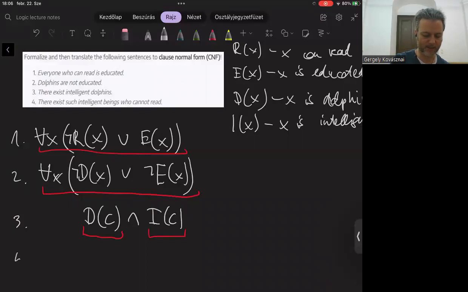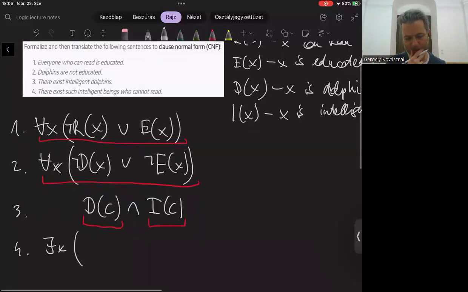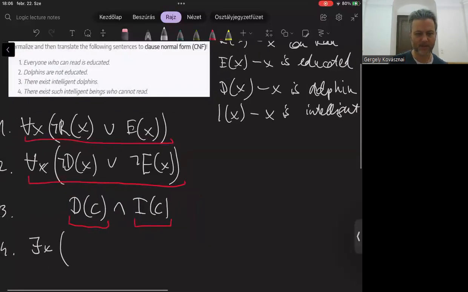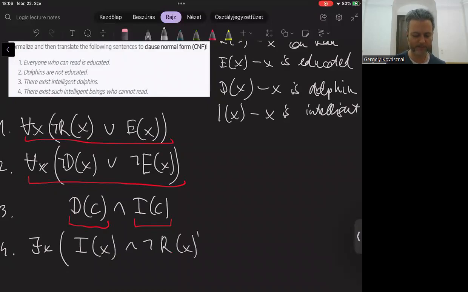Okay, last sentence. There exist such intelligent beings who cannot read. Of course, we must use an existential quantifier, exists x, and then intelligent beings. So x, of course, is supposed to be intelligent and cannot read. So not R(x). Exists x, I(x) and not R(x).